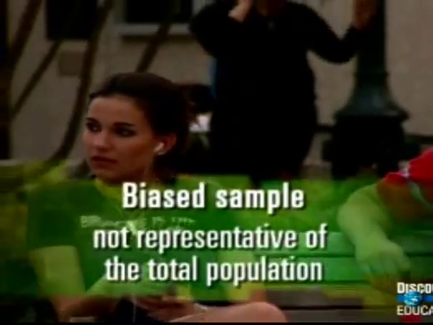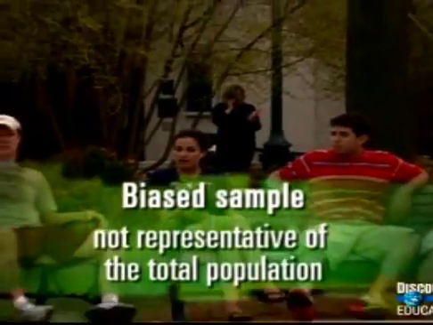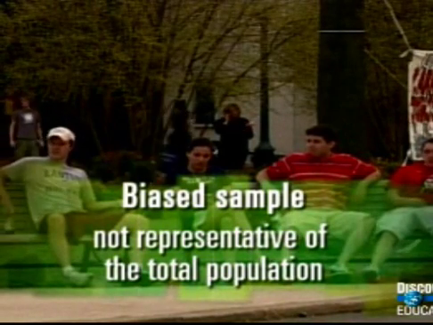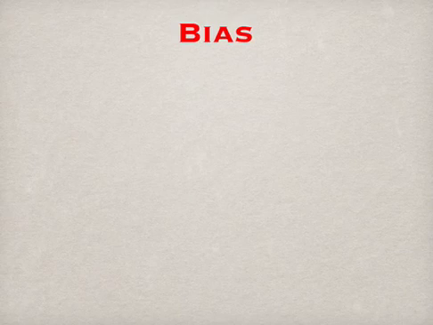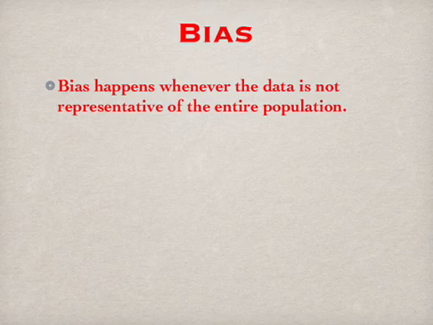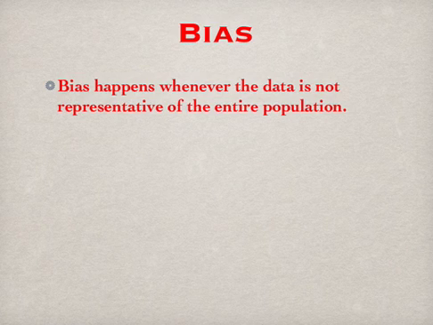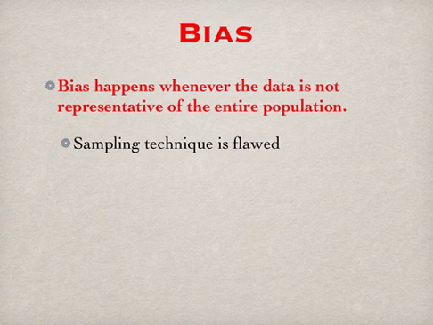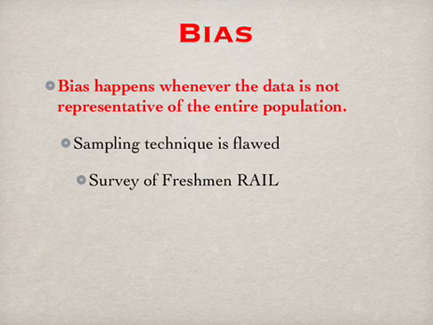A sample that is not chosen in such a way that it is representative of a population is said to be biased. So remember that bias can happen whenever the data is not representative of the entire population. It could be because the sampling technique is flawed. Suppose that I want to do a report about how students think about Braille, but I only survey freshman Braille. That's going to introduce bias into my report.